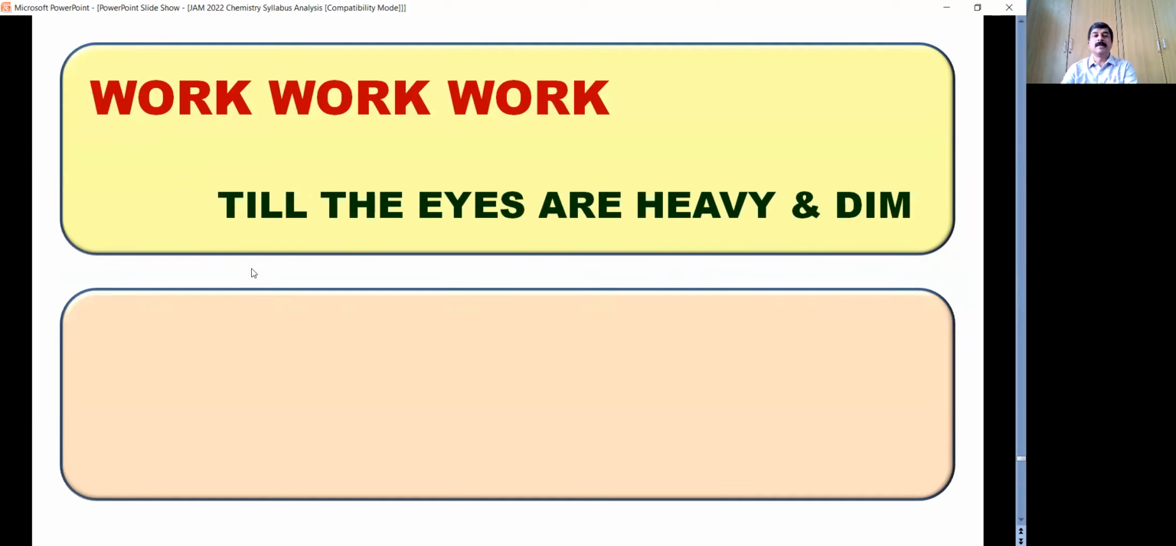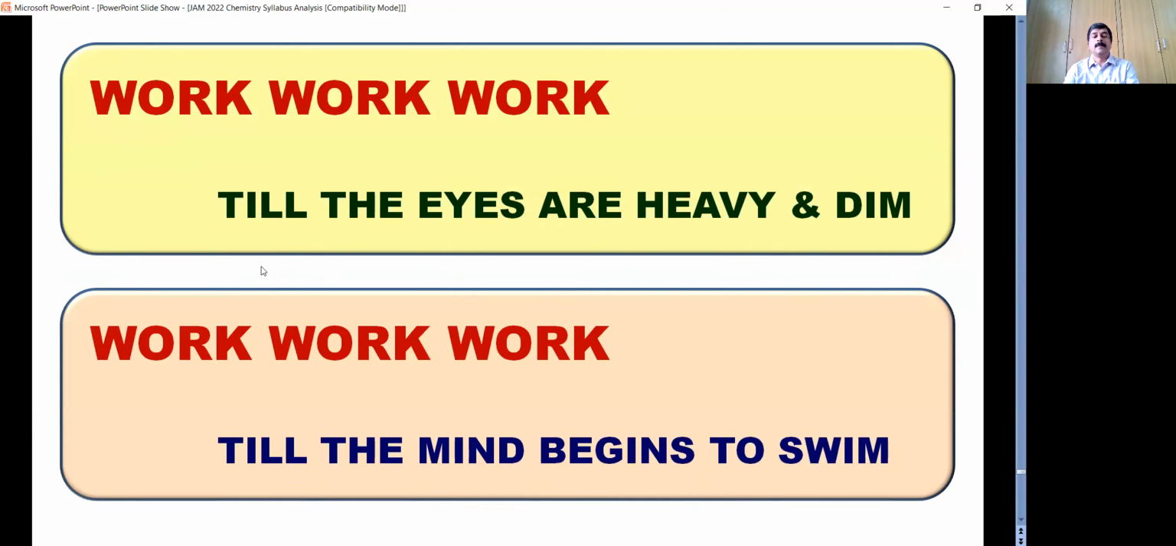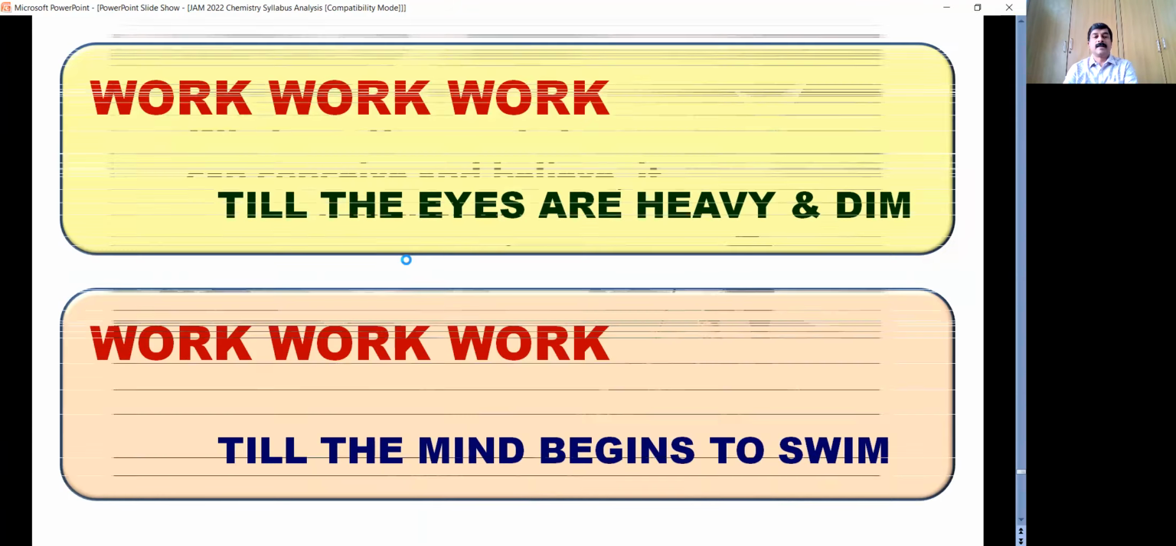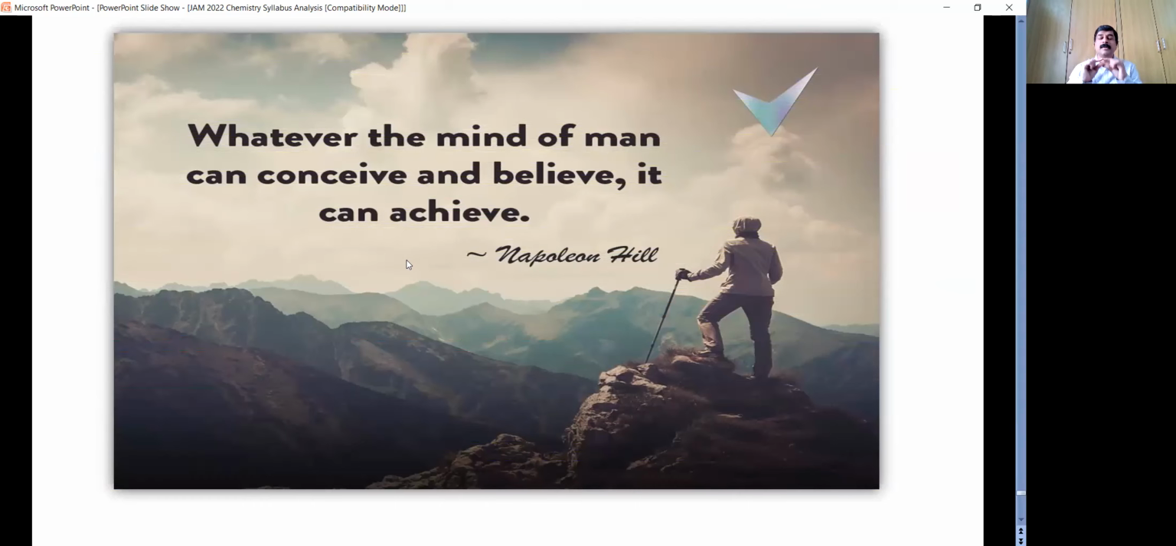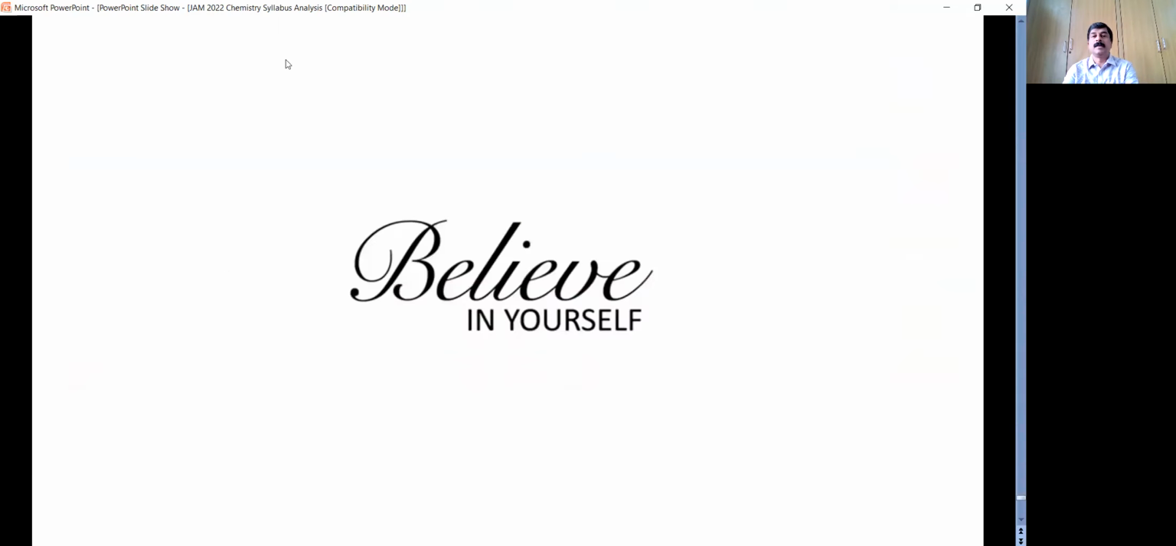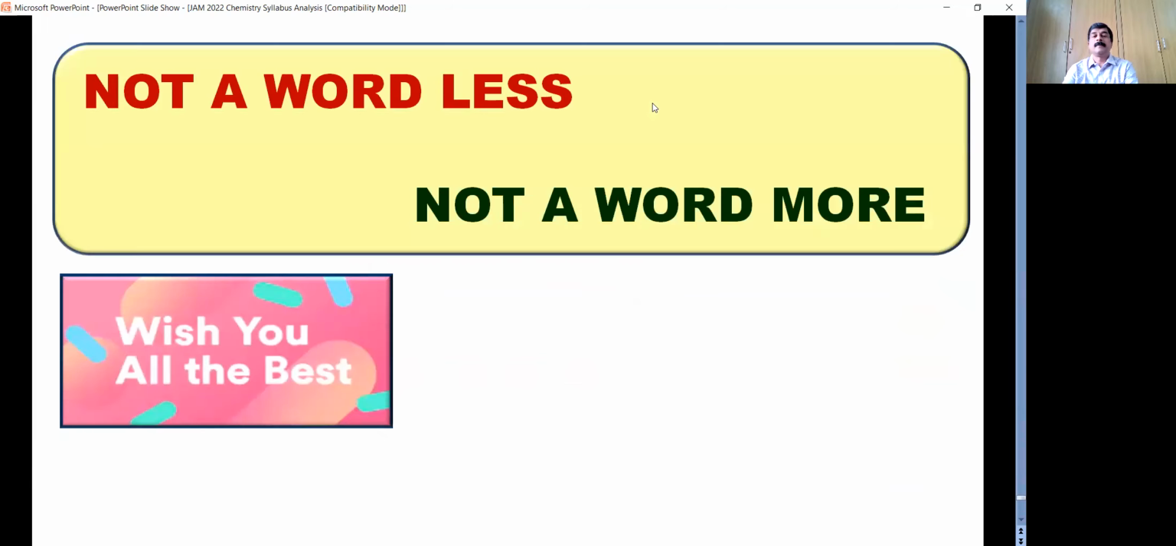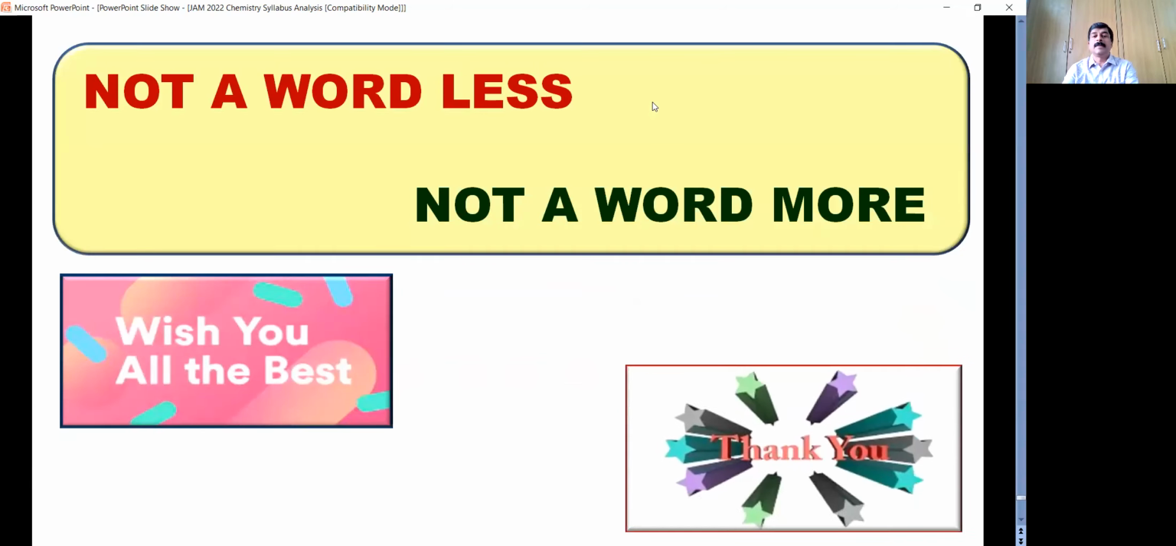So start working, work till the eyes are heavy and dim. Nothing else, only jam. Then work till the mind begins to swim. This should be the preparation strategy. So remember, if you believe in yourself, you are going to make it. There is a saying, whatever the mind of man can conceive and believe, it can achieve. So remember that one. Believe in yourself. Wish you all the best.